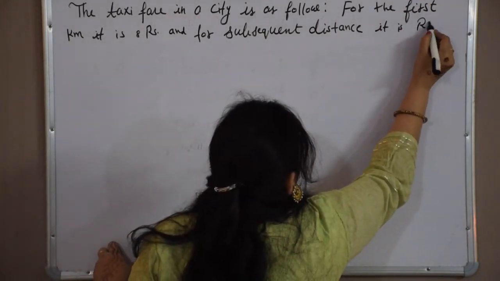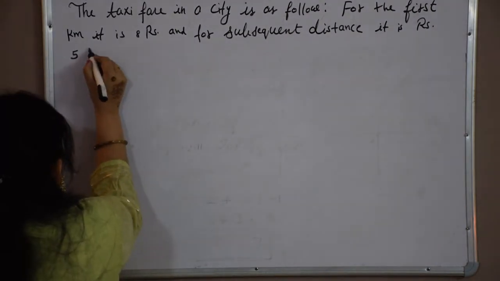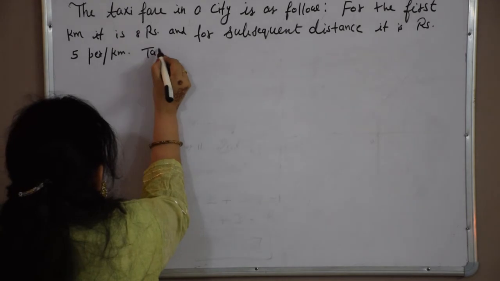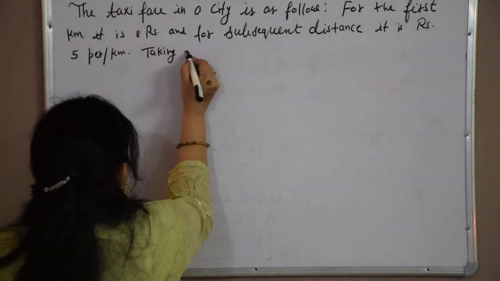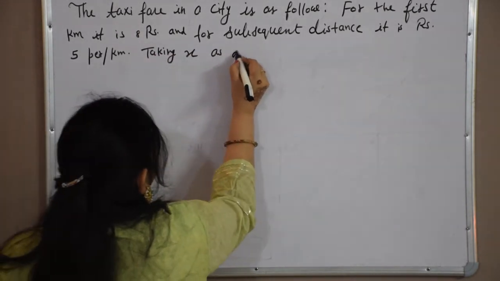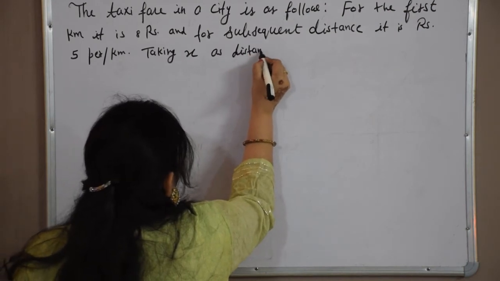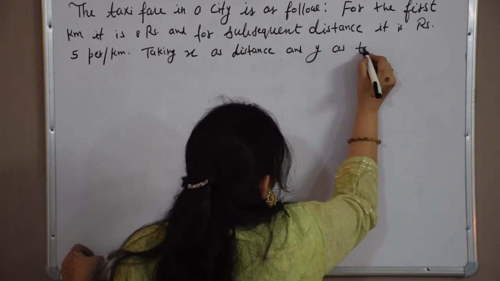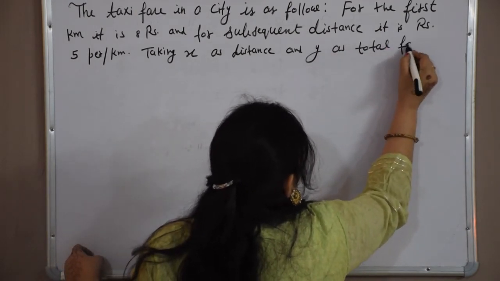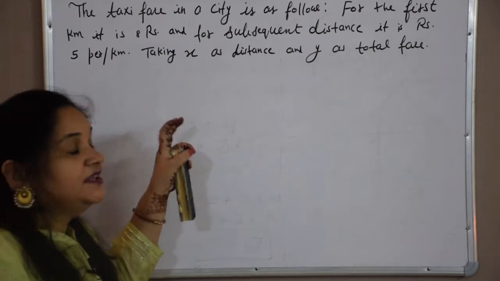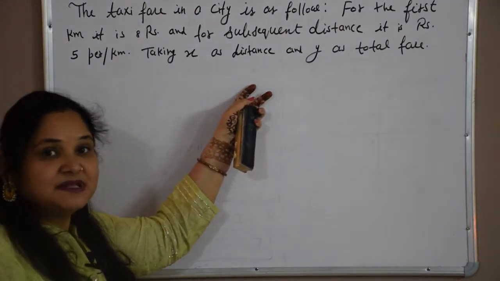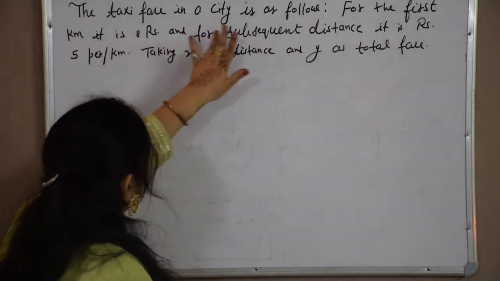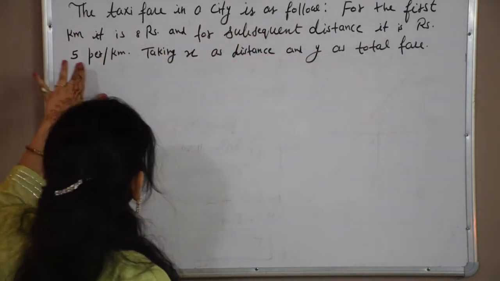taking x as distance and y as total fare. Write this equation in the form of a linear equation in two variables and solve it. See, our question is: the taxi fare in a city is as follows. For the first kilometer it is 8 rupees.